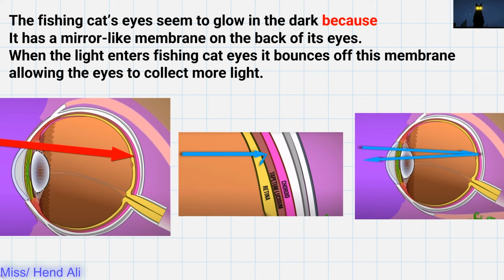At first, look at the image on the left. It represents the eye of a cat. What happens? When light enters the fishing cat's eyes, it bounces off this membrane, as you can see in the second image. The second image represents the bouncing off. And then this allows the eye to collect more light.